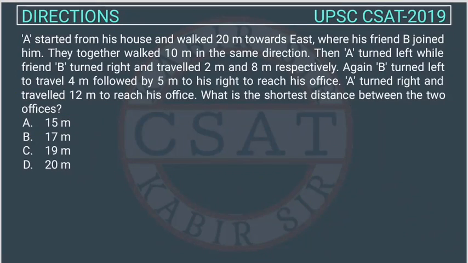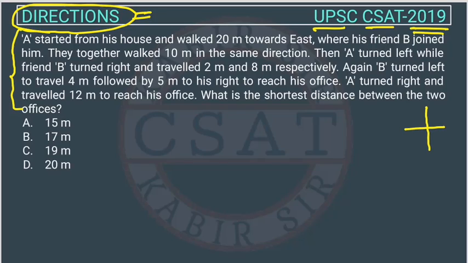personally again. This is a question of reasoning from the direction unit or direction chapter, right? Asked by UPSC in their CSAT paper of 2019. See, this is a 5-line question, right? So in the exam, this will become a 10-line question because the question will be in half of the page, right? So it looks very lengthy in the exam. But this is a direction question. So these are easy questions, so you should always try to attempt them, right? Because these are easy ones.